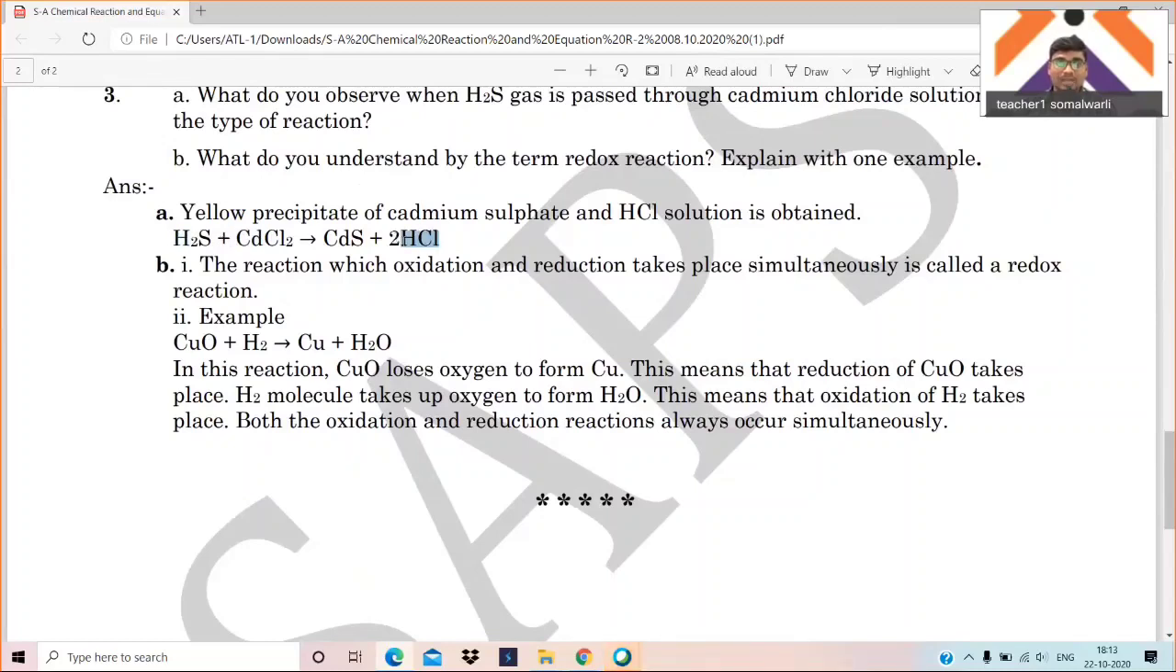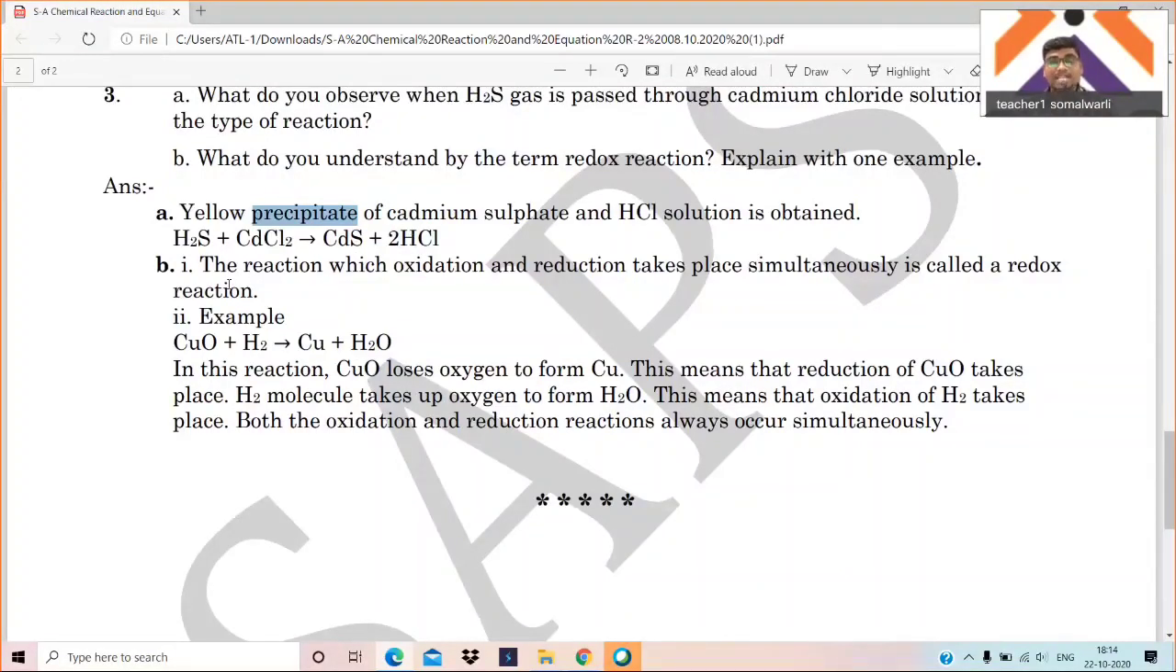This reaction forms a precipitate of what? Cadmium sulfide is formed and HCl solution is obtained. Very, very important: the yellow precipitate. Always remember that a displacement reaction gives a precipitate. So H2S plus CdCl2 gives CdS plus HCl.